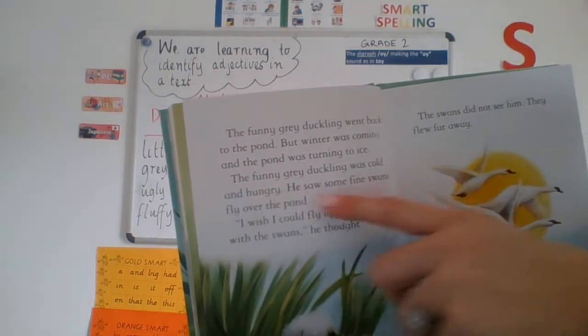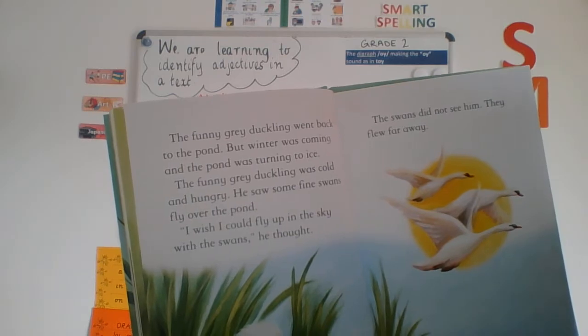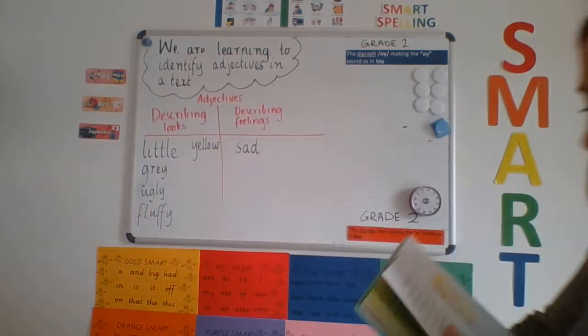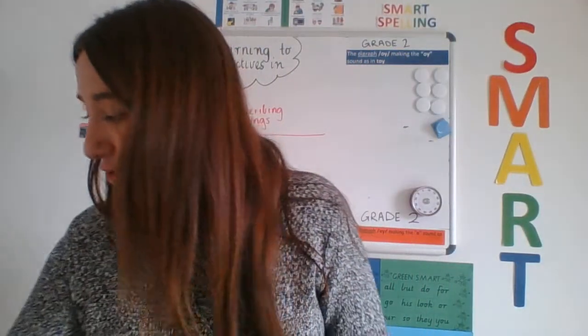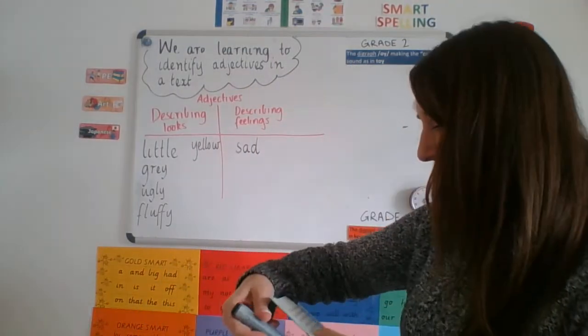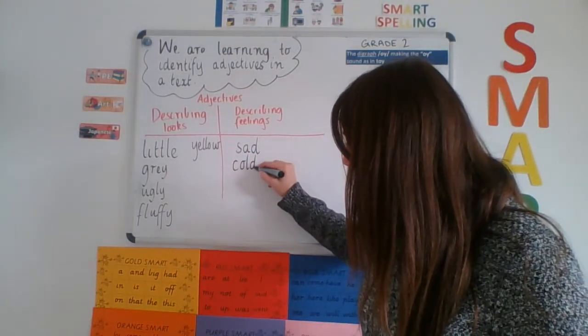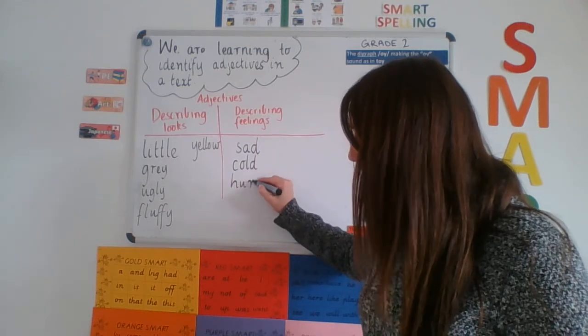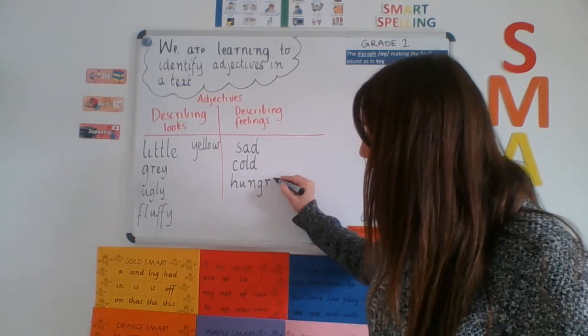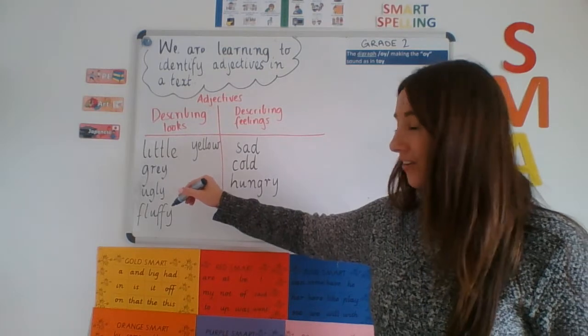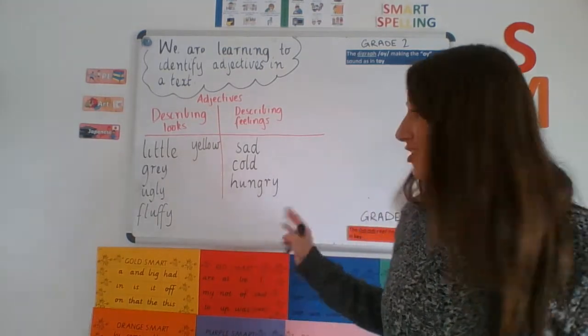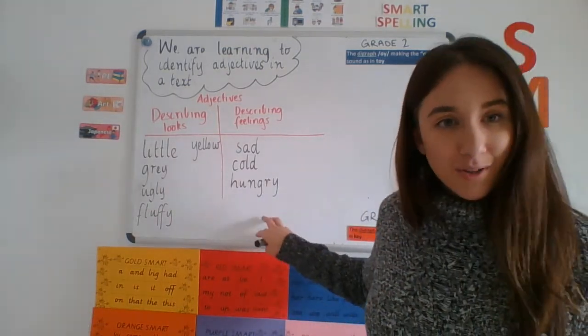The funny grey duckling was cold and hungry. So the grey duckling is now being described as cold and hungry. Now these two words are not describing the way the character looks. Instead, they're describing the way the character feels, okay?